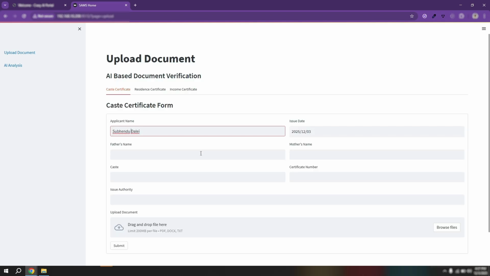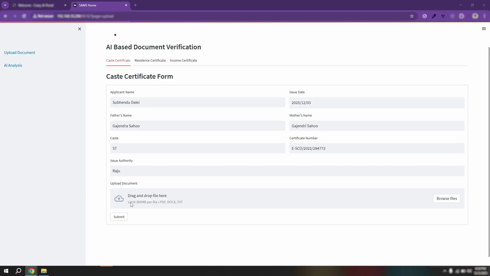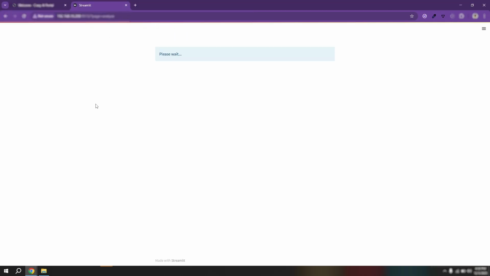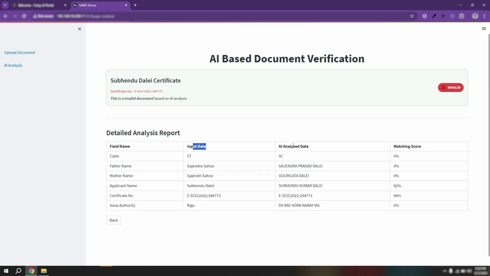Now let's try an invalid case. I upload a certificate and enter information that does not match the document. The system highlights mismatched fields, missing data, and inconsistencies. Again, the human view and AI view are shown, allowing officers to quickly identify errors. This drastically reduces manual workload and ensures accurate document verification.